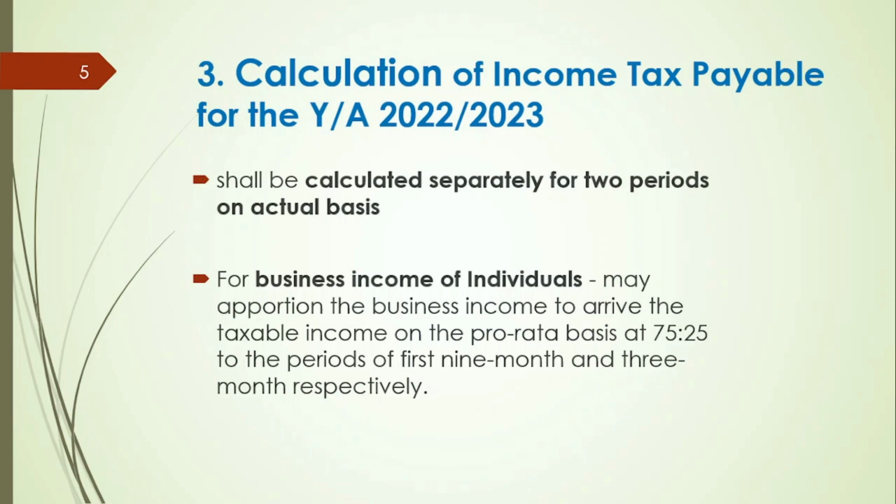For the two periods mentioned, calculation shall be done separately following the actual basis. But if an individual has a business income, he shall apportion his income on a pro rata basis, 75 to 25, and calculate the tax separately.